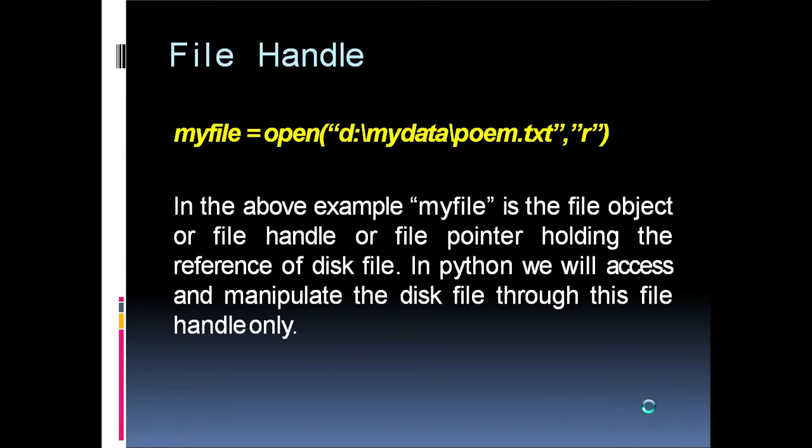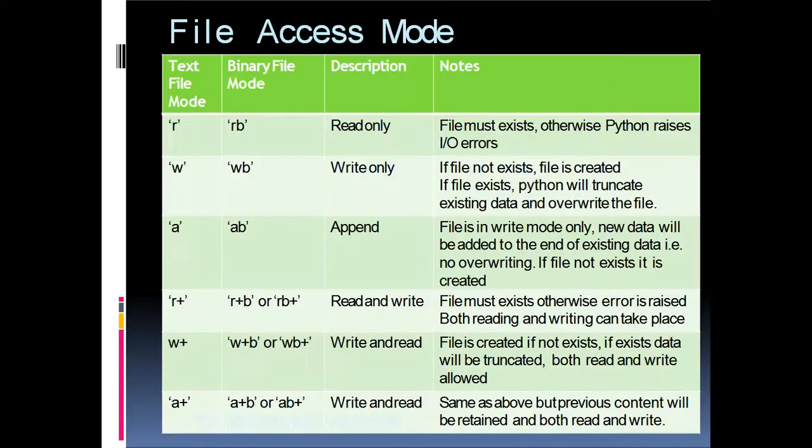Next is about file handle. File handle is nothing but the file pointer, that is, the file object. So we can specify the file object as file handle or file pointer. That means the file pointer is holding the reference of the disk file. In Python, we will access and manipulate the disk file through this file handle only.